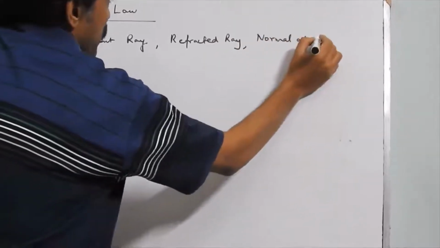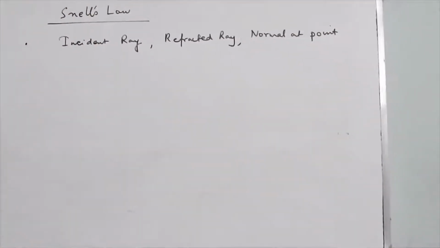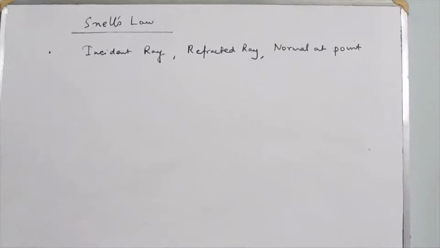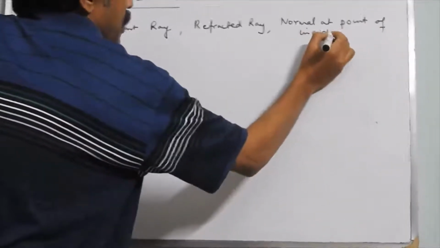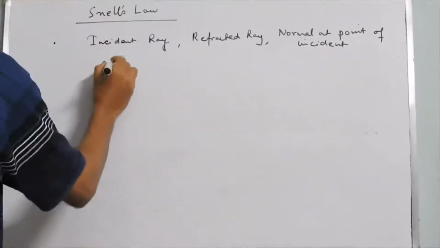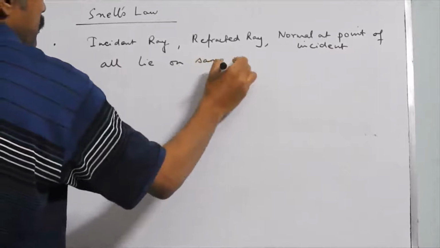Normal means the perpendicular drawn on the boundary separating the two media at the point of incidence. All lie on the same plane.